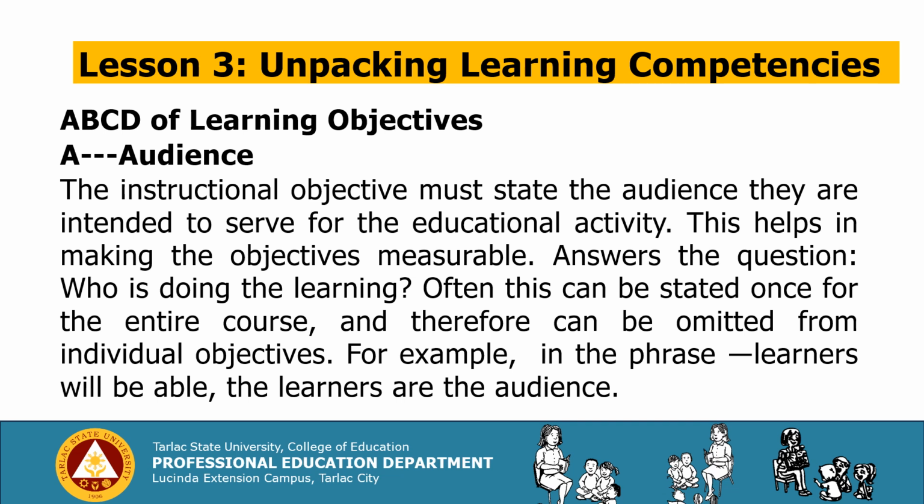Let us first discuss A, which stands for audience. The instructional objective must state the audience it is intended to serve for the educational activity. This helps in making the objectives measurable. Answer the question, who is doing the learning? Often this can be stated once for the entire course and therefore can be omitted from individual objectives. For example, in the phrase, learners will be able, the learners are the audience.